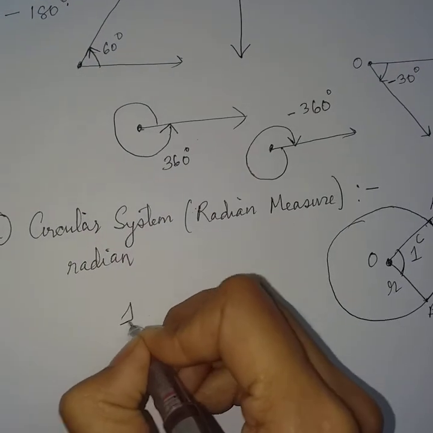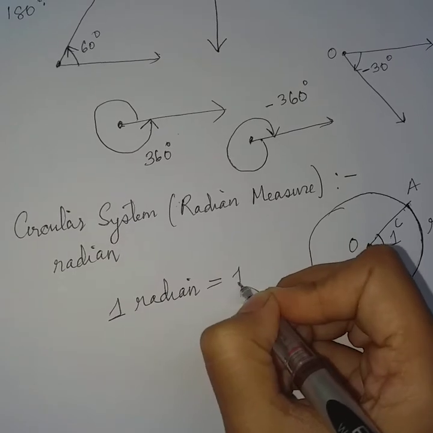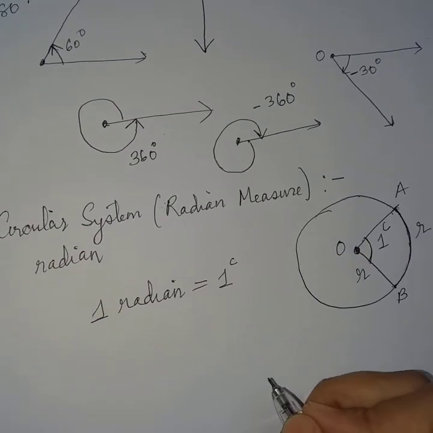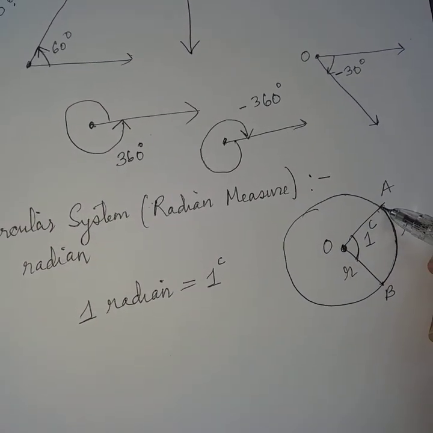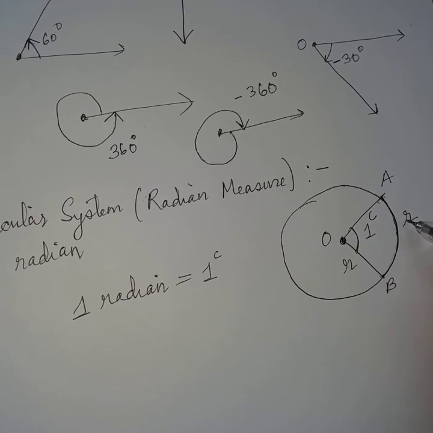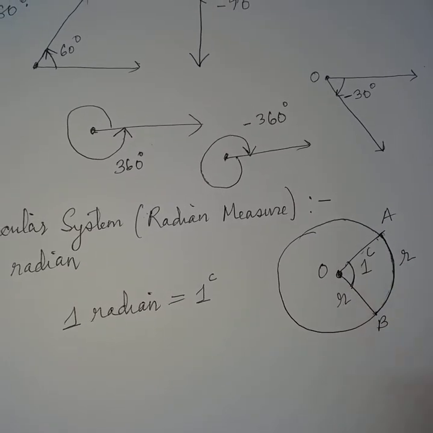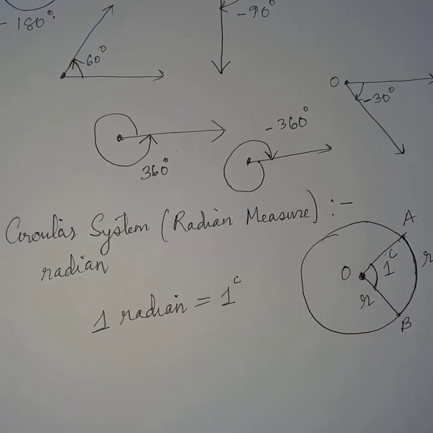We write 1 radian is equal to 1 C. So the angle subtended by an arc whose length is exactly the same as the length of the radius is 1 radian.